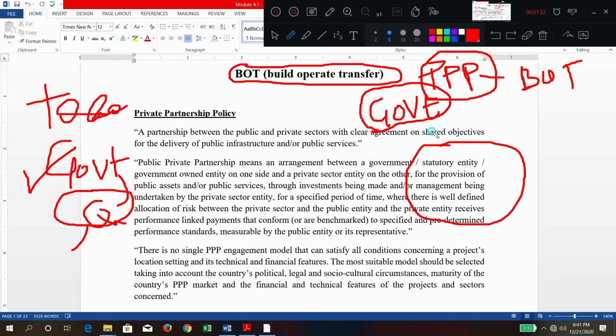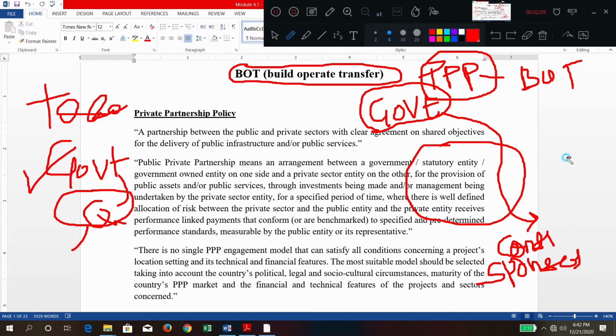Later on, to execute it, that ownership right is given to some construction company, sometimes called a sponsorer. This company or sponsorer will arrange its own funds to execute the project. That is the major difference here.